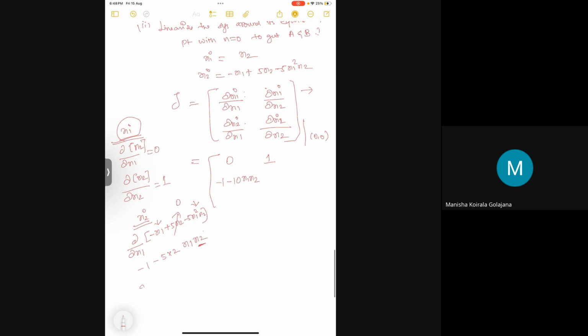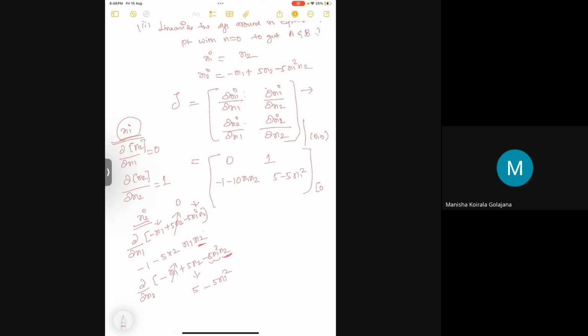Then differentiating the same with respect to dou x2. The minus x1 doesn't have an x2, so it will go to 0. If I differentiate the other terms, the coefficient would remain, because x2 is the actual variable and everything else will be considered as coefficient. So this will give me 5 minus 5x1 square.